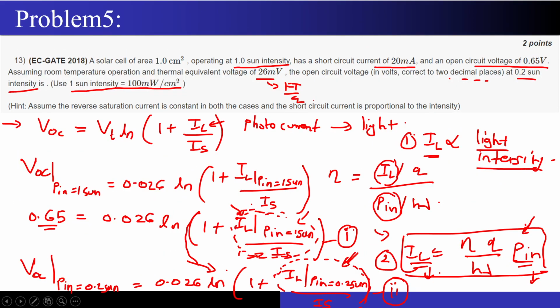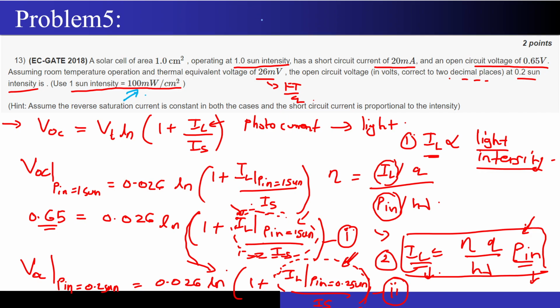Now let's move on to the next numerical that came in GATE 2018. A solar cell of area 1 centimeter square operating at 1 sun intensity. What is this 1 sun intensity? 1 sun intensity is nothing but 100 milliwatt per centimeter square. It has a short circuit current of 20 milliampere and an open circuit voltage of 0.65 volts. Assuming room temperature operation and thermal equivalent voltage of 26 millivolts, the open circuit voltage at 0.2 sun intensity is.